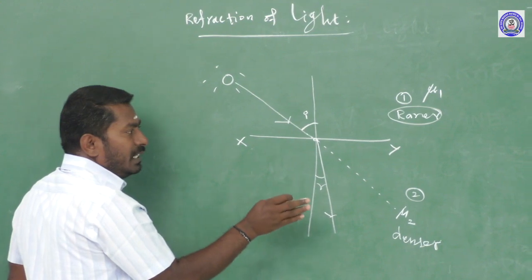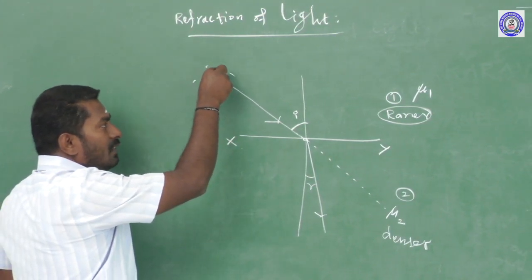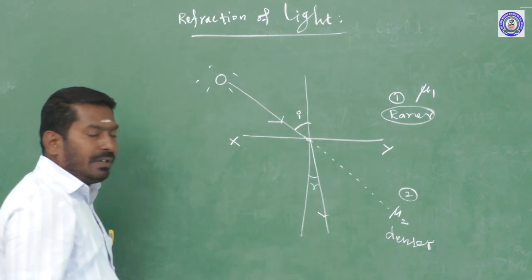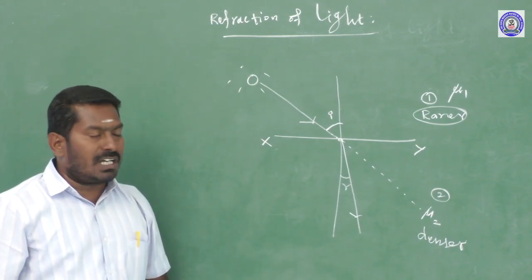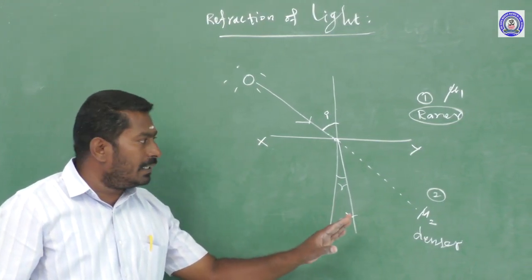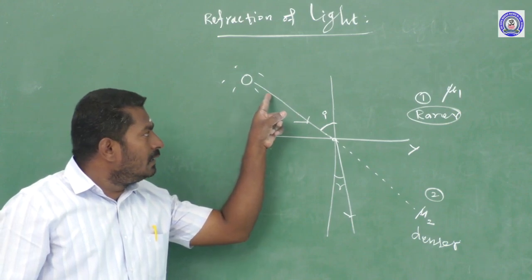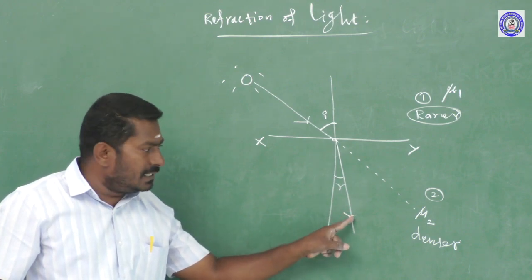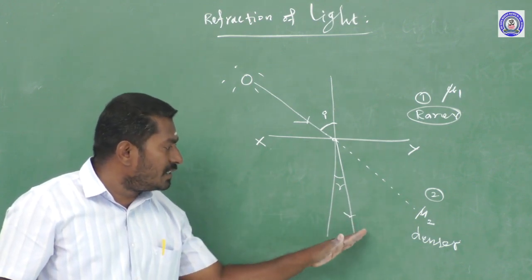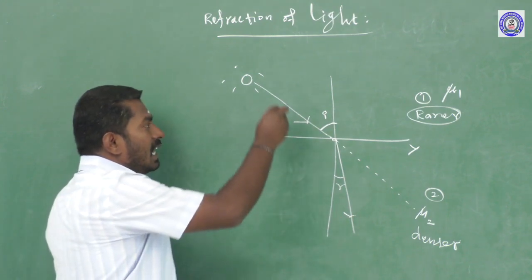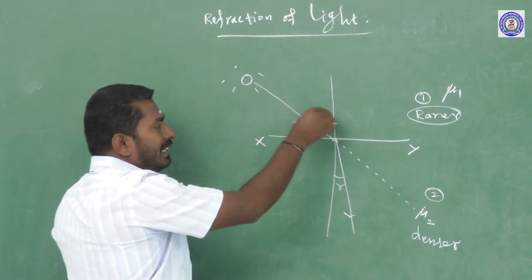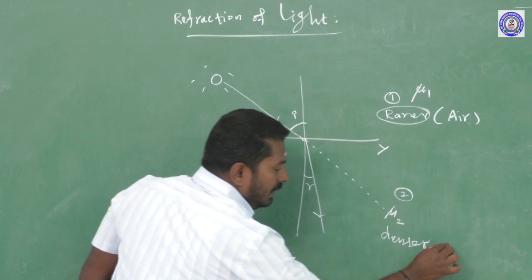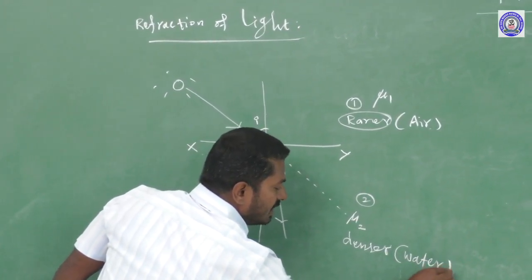So refraction is the phenomenon in which a ray of light travelling from one transparent medium into another transparent medium has its actual path deviated. That phenomenon is called refraction of light. Refraction takes place when a ray of light travels from a rarer medium into a denser medium, and the speed of light decreases. That is why its actual path changes. In a rarer medium the speed of light is maximum. For example, air is a rarer medium, and water is a denser medium.